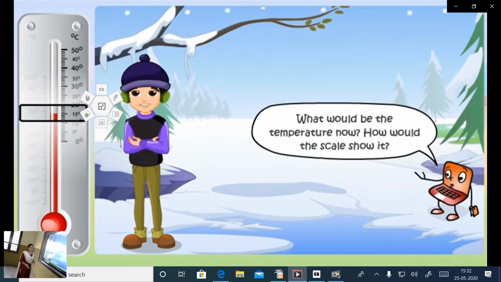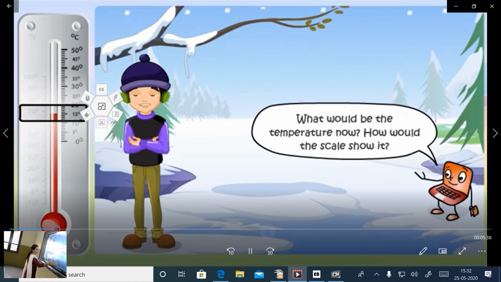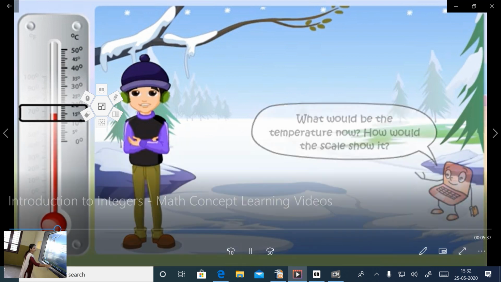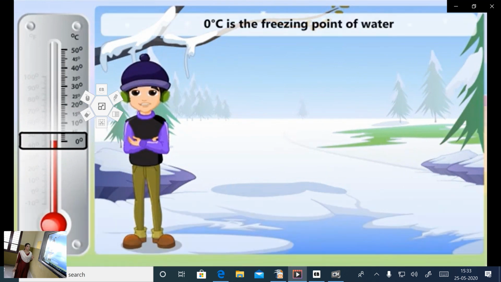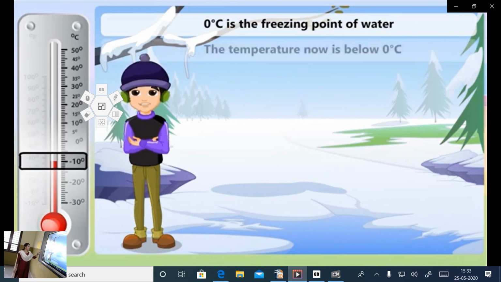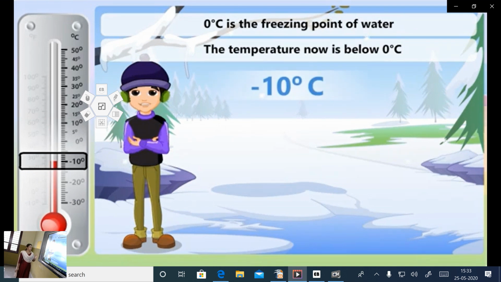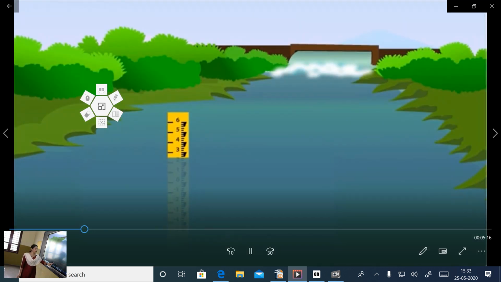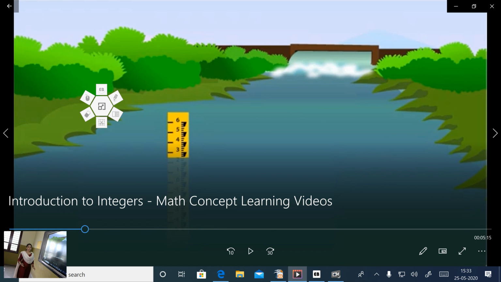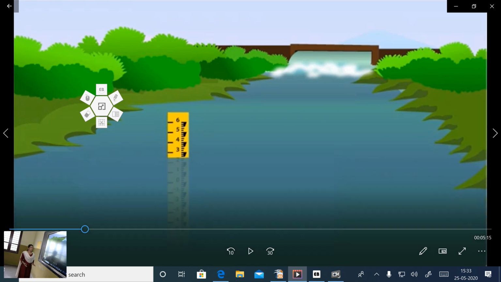Then in winter, again the temperature comes down. We know that 0 degrees is the freezing point of water. In winter it may come below 0, and here the temperature is displayed as minus 10 degrees Celsius. So we can use integers to represent different measurements of temperature.